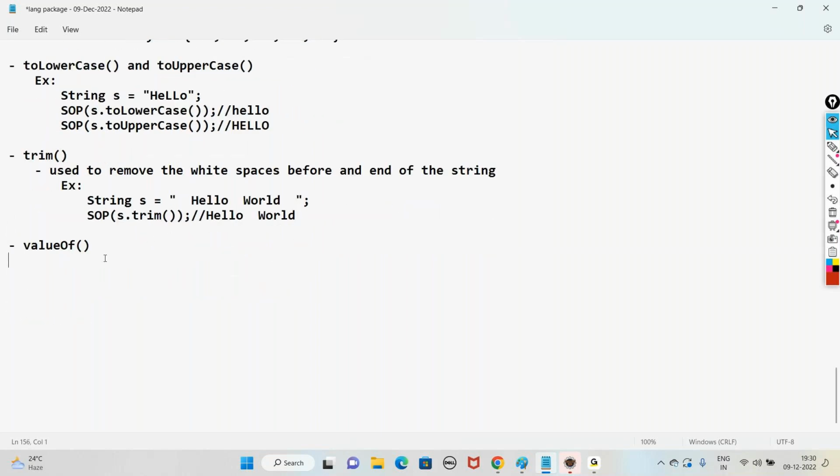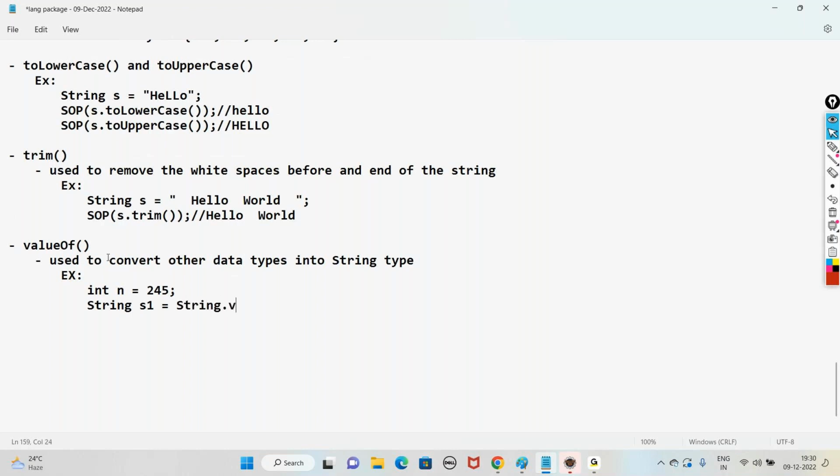One more, valueOf method. Use it to convert other data types into string type. For example, if you take an integer n equal to 245 and we want to convert it into string, how to convert? Say string s1 equal to String.valueOf(n).